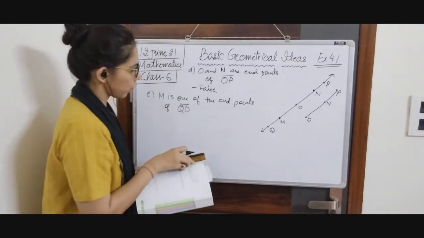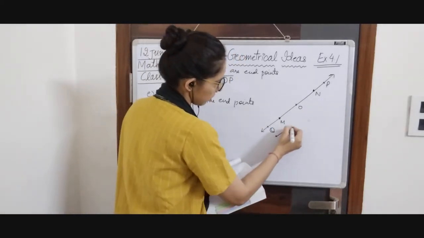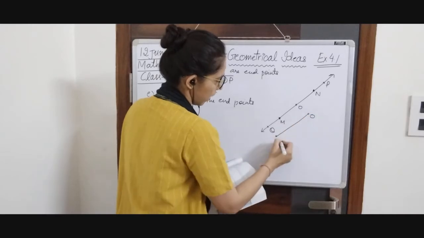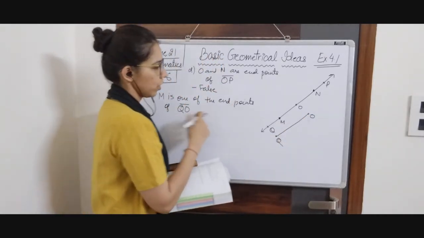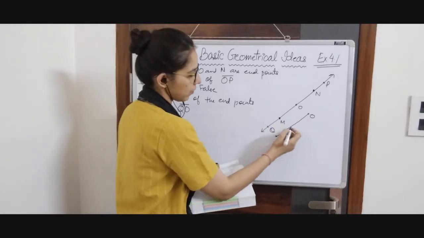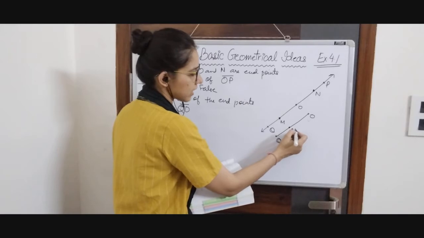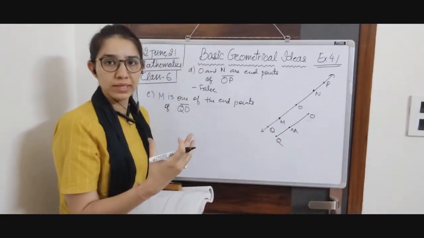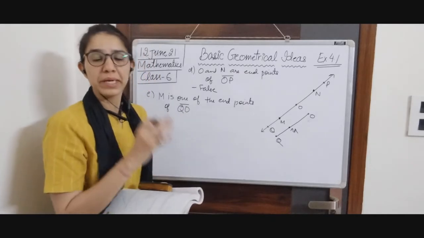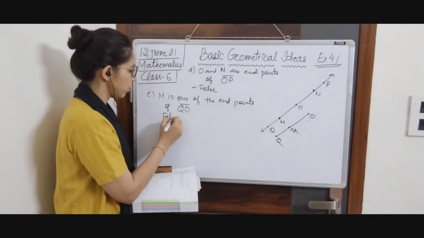Now we are talking about line segment QO, so we are talking about this part, Q and O. Is M a point on this line segment, or is M one of the endpoints? It is one of the points on the line segment, but it is not the endpoint. So this statement is going to be false.